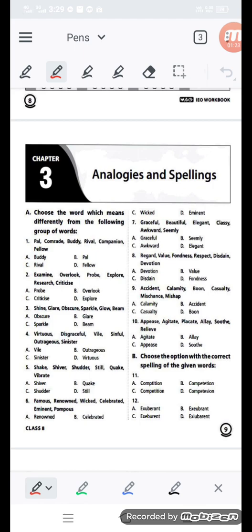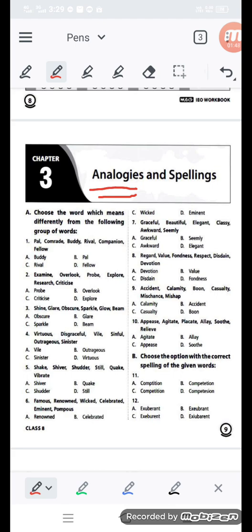That you have to find out and get your answer. So, I hope your concept is clear about analogies. That means the odd item you have to sort out. Odd item you have to sort out for analogies, and for spelling, that means you have to choose the correct spelling. So let's move on to answering.